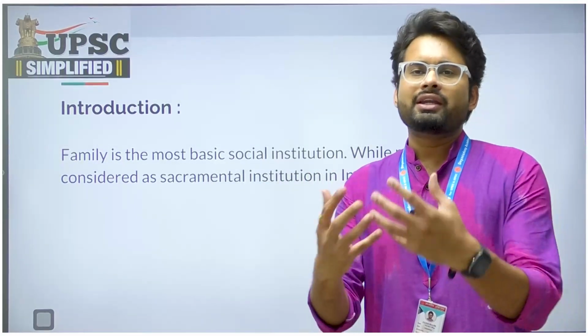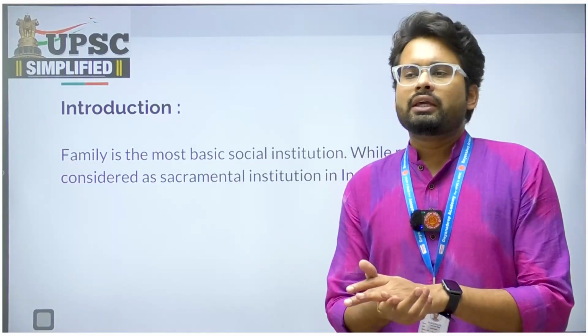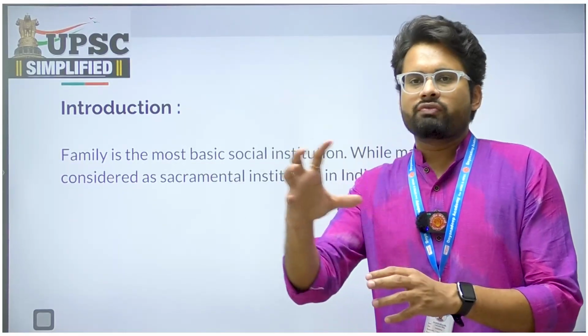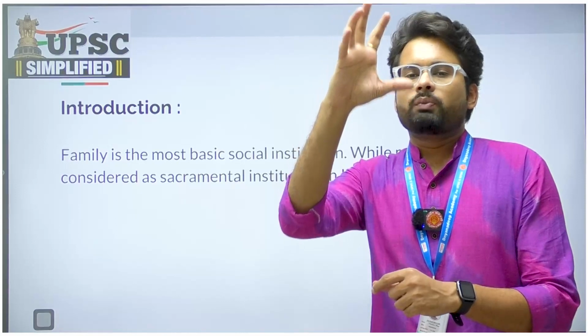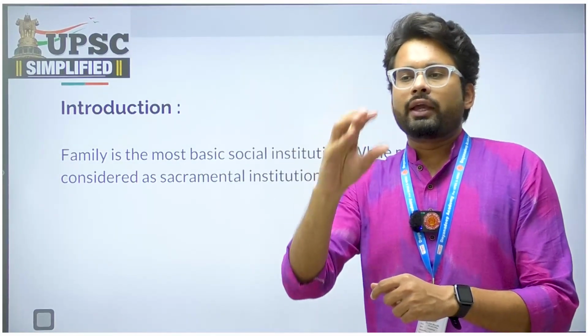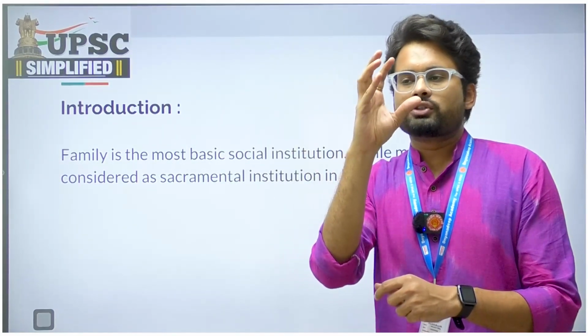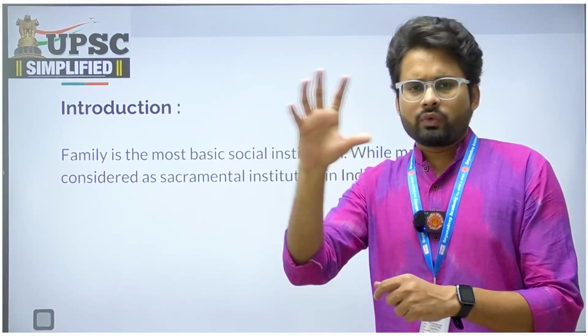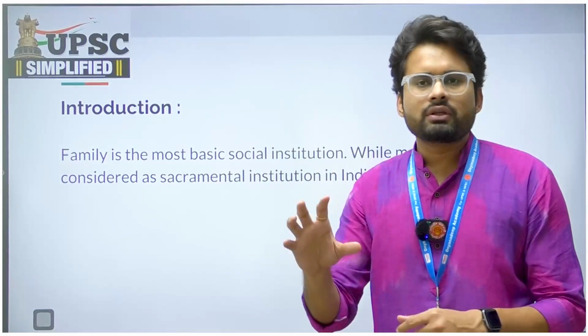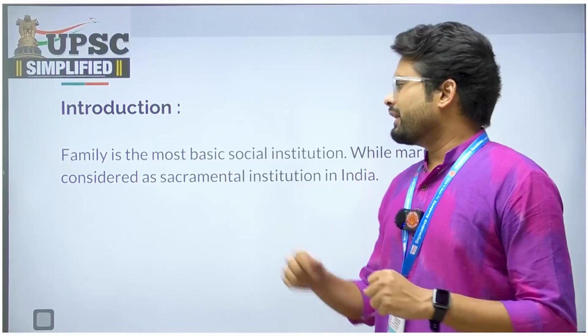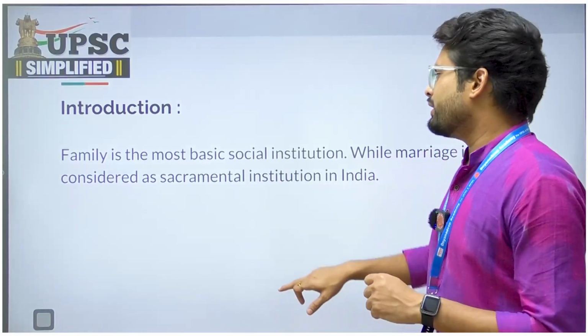So family is the most basic social institution, while marriage is considered as the sacramental institution in India. So we are actually defining it. You may also give the proper definition of family. Family is, let's say, a group of people sharing some economic relations, some sexual relations, like this. You can define family, you can define marriage even. So definition can be one aspect, and significance of that can be an introduction.